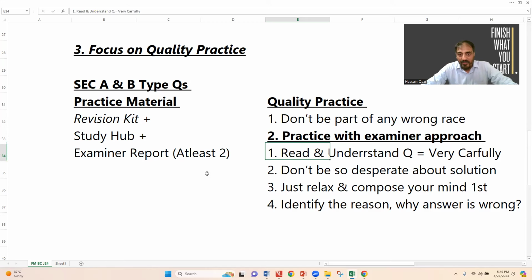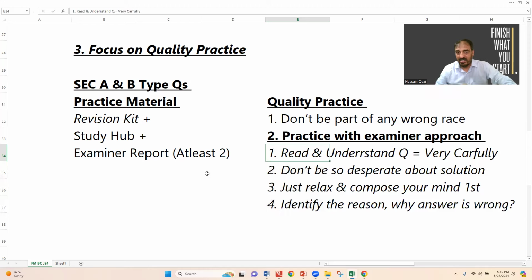Sir, what does that mean? Four steps, especially for section A, B type questions. Number one, whenever you read any question, just relax and read the question carefully and understand the question carefully. First, you have to read it and understand the requirement, what the examiner asked. You have to ask yourself, have I read that question properly? Have I already understood the question that the examiner required here? If your inner voice says yes, that's good.